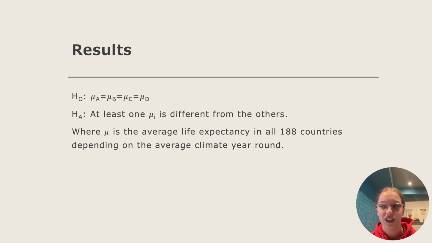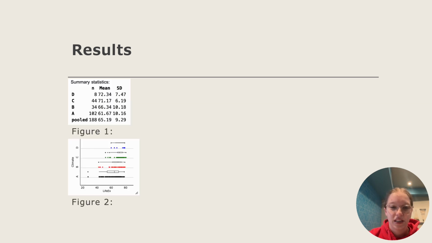Although none of the condition tests were met in order to perform the ANOVA test, the education that we have got so far is not sufficient enough to be able to correct this issue. Instead, we performed the ANOVA test as is. On the screen, we see 2 different figures. In figure 1, there is a table of the number of countries in each of the climate categories on the far left of the table, as well as their mean average life expectancy and the standard deviation of that data. In figure 2, we see box plots separated by each climate category, showing the data of all 4 climate groups individually against an x-axis, which is the life expectancy.